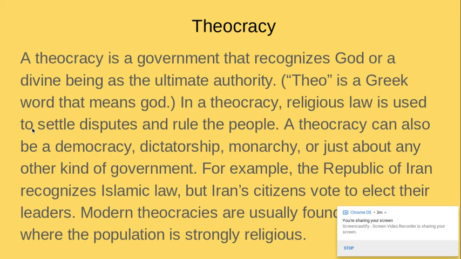A theocracy is a government that recognizes God or a divine being as the ultimate authority. In a theocracy, religious law is used to settle disputes and rule the people. A theocracy can also be a democracy, dictatorship, monarchy, or just about any other kind of government. For example, the Republic of Iran recognizes Islamic law, but Iran's citizens vote to elect their leaders. Modern theocracies are usually found in countries where the population is strongly religious.